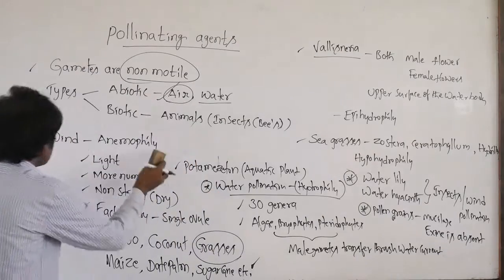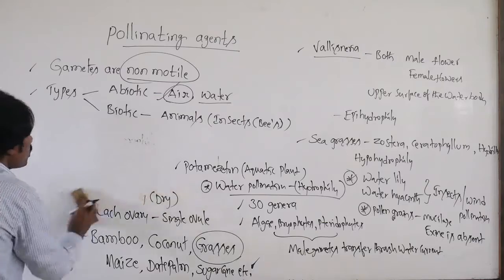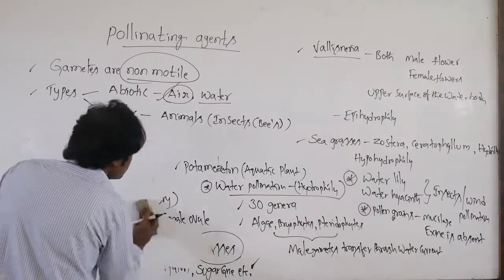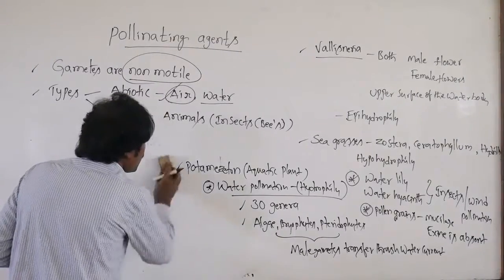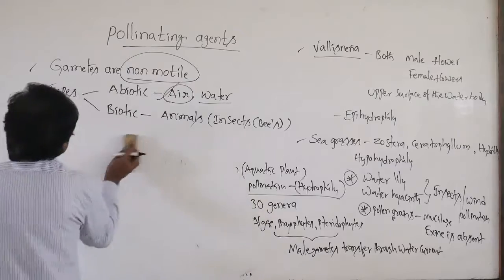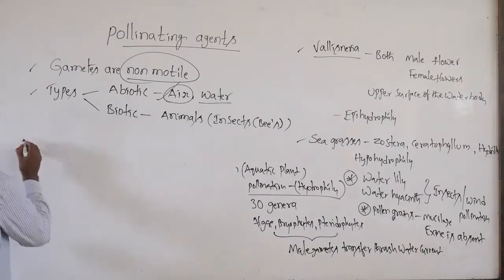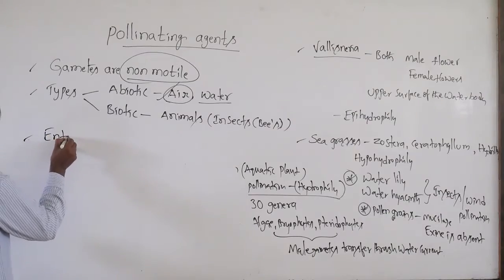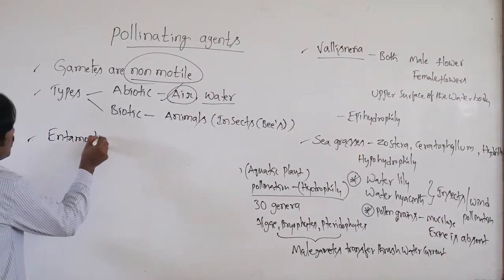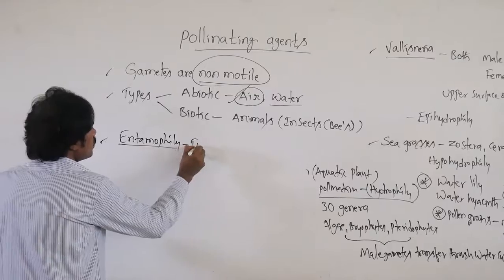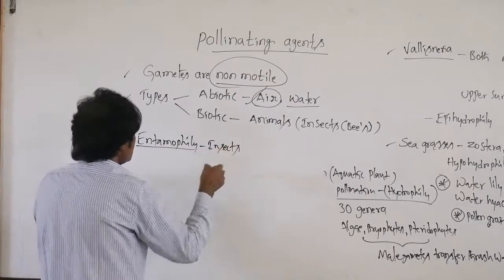Then another very important type related to pollination is none other than entomophily. That is a biotic one, which we call entomophily, that means pollination by insects.